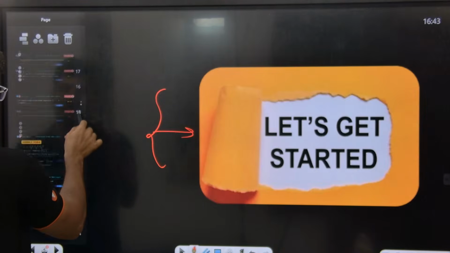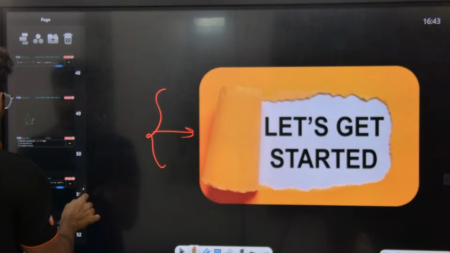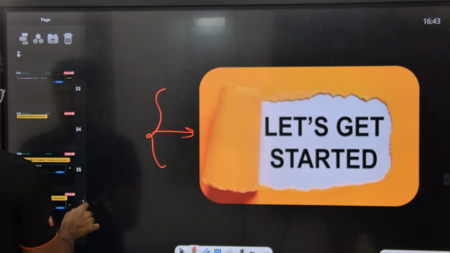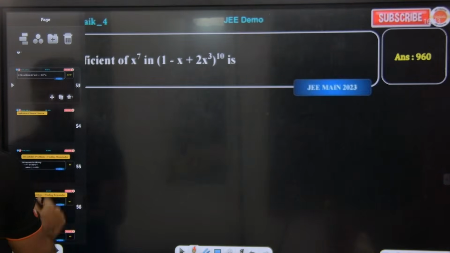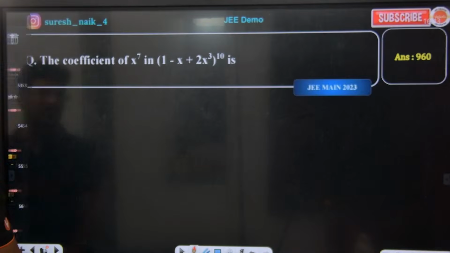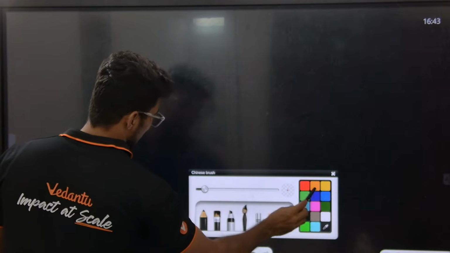Before getting into the applications of binomial theorem, let me start with finding the number of rational and irrational terms. How do you find the number of rational and irrational terms?